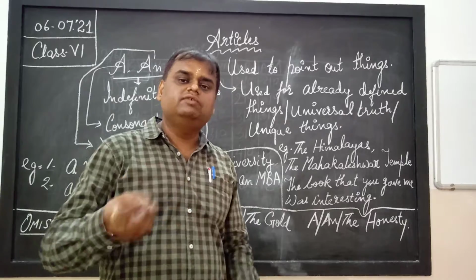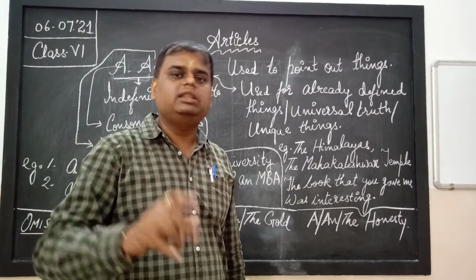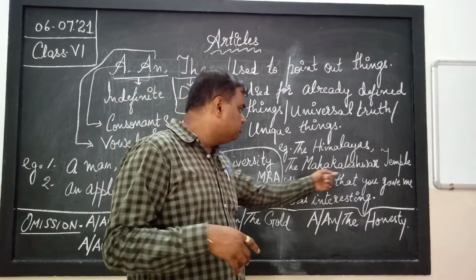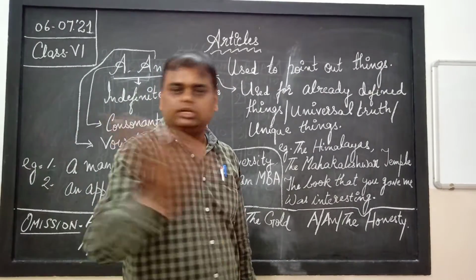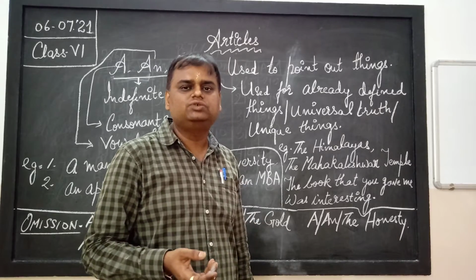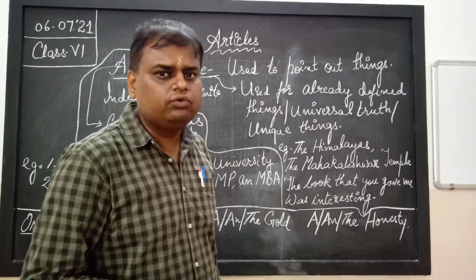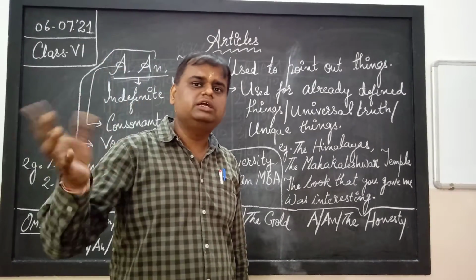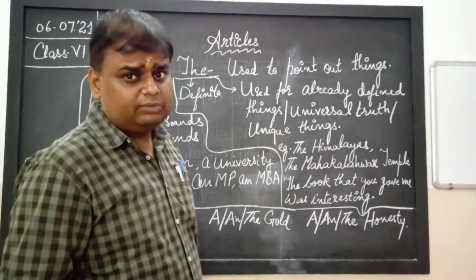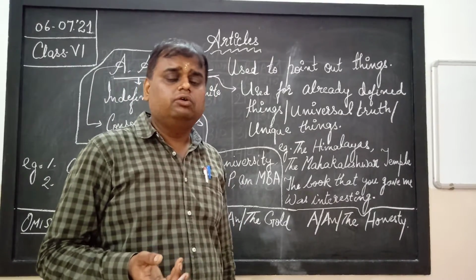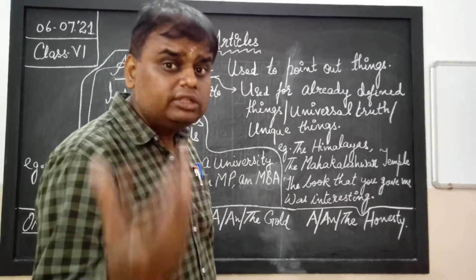Unique thing means the thing which is very different, no other thing can be like that. Suppose I am talking about the Mahakaleshwar temple in the world, this is a unique temple. No other temple can be like the Mahakaleshwar. If I say the Chittorgarh fort, no other fort in the world can be like Chittorgarh. The pink city, only one city is the pink city, that is why I have used the pink city. So the things which are unique, no other thing can be like that.